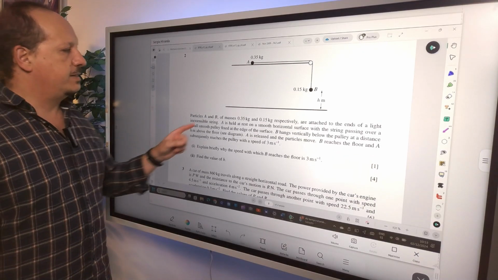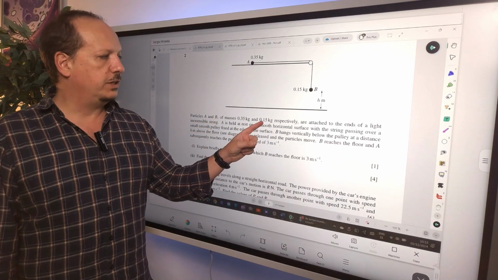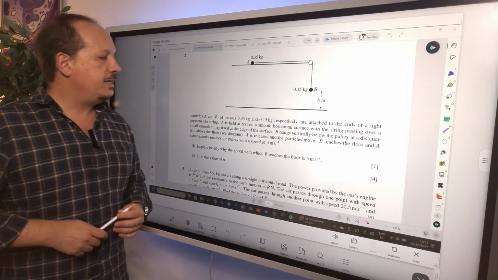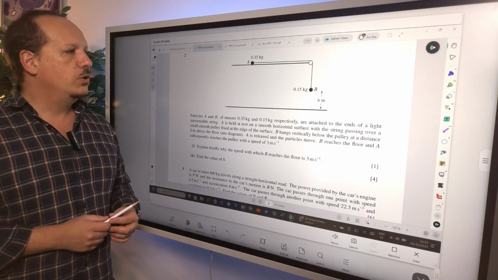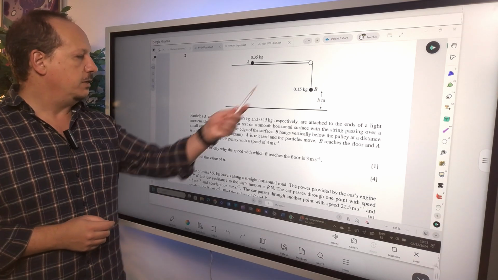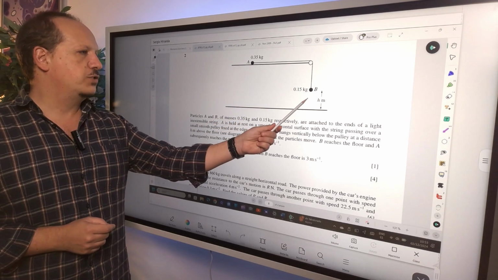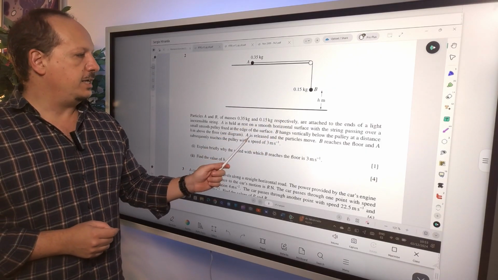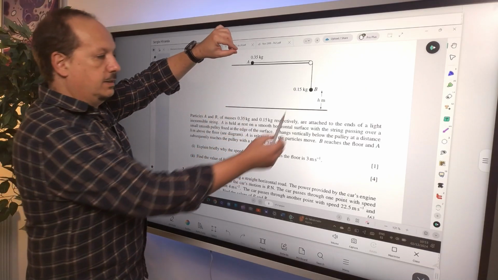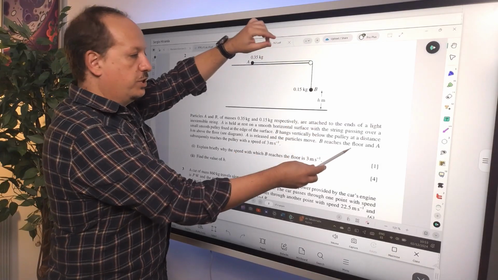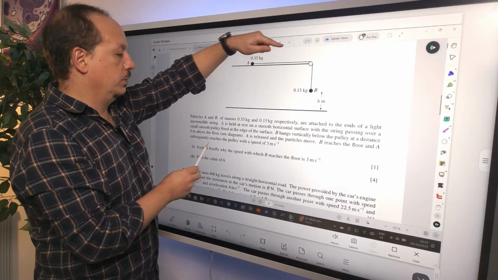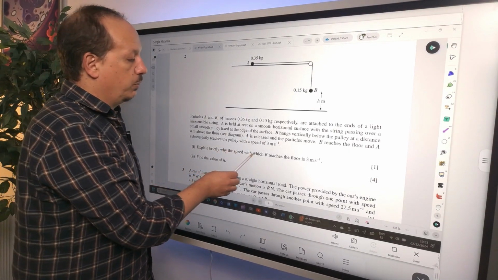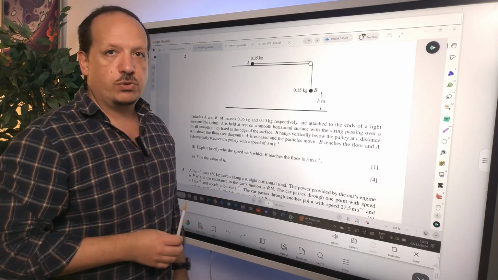Particles A and B of masses 0.35 kilograms and 0.15 kilograms, respectively, are attached to the ends of a light inextensible string. A is held at rest on a smooth horizontal surface with the string passing over a small smooth pulley fixed at the edge of the surface. B hangs vertically below the pulley at a distance h meters above the floor, and then A is released and the particles move. B reaches the floor and A subsequently reaches the pulley with a speed of 3 meters per second. First question is, explain briefly why the speed with which B reaches the floor is 3 meters per second.